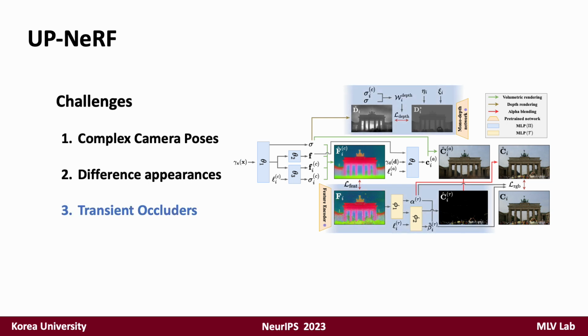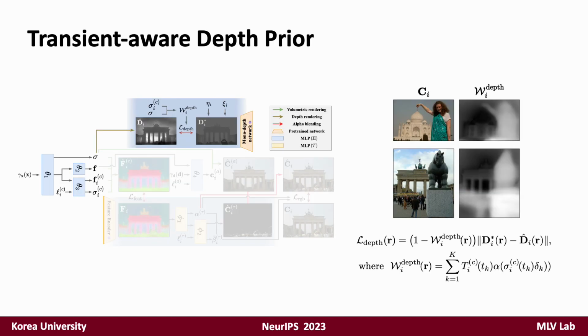And there are two components related to handling transient occluders in UP-NeRF. As demonstrated in NoPe-NeRF, the monodepth prior provides robust geometric cues for the joint training of pose and NeRF. However, its direct application is not feasible since transient objects must be excluded. We use the transient confidence rate W, which is obtained by candidate density. It allows the exclusion of the transient part when applying the depth loss.